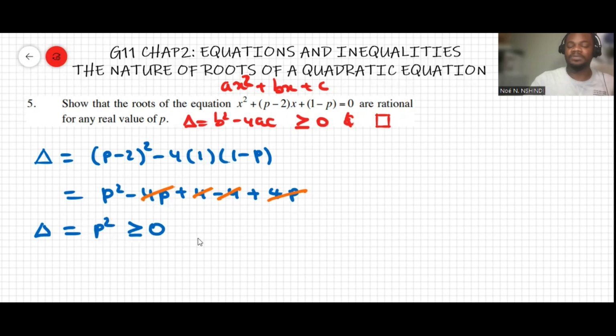If it's 0, it's going to be 0. If it's a negative number, it's going to be positive because it's to the power of 2. If it's positive to the power of 2, still going to be positive. So this is always greater than or equal to 0. Then this is the proof that it can be rational for any value of p.